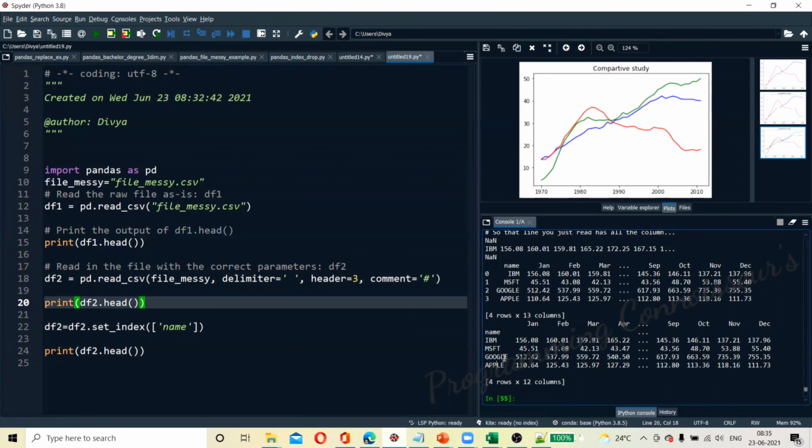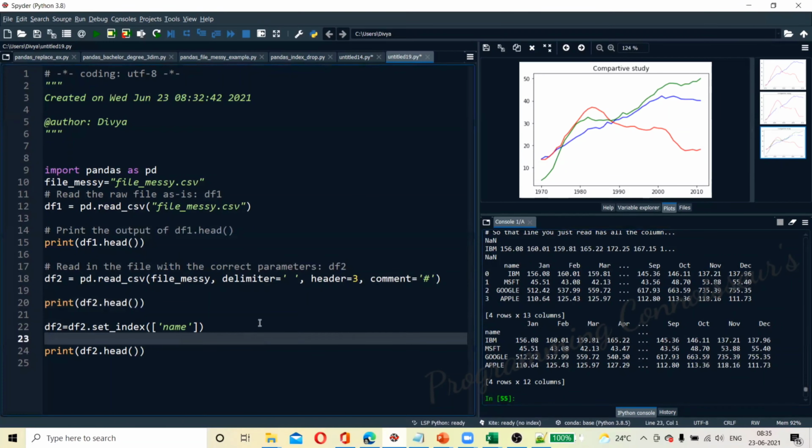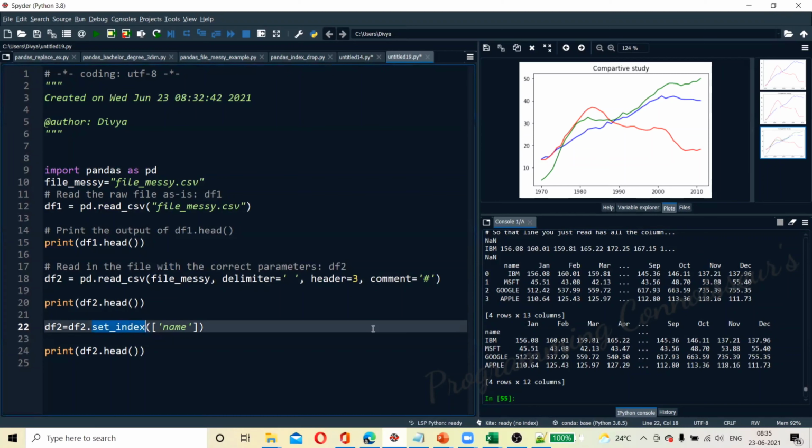Chandra, Sai, Akbar, Risma, Ajay? Sir, the indexes were numbers 0, 1, 2, 3. See, now when you set an index, we are overriding the 0, 1, 2, 3 index with the given data. If you don't set the index, by default the data frame will give you the index that is the numbers.